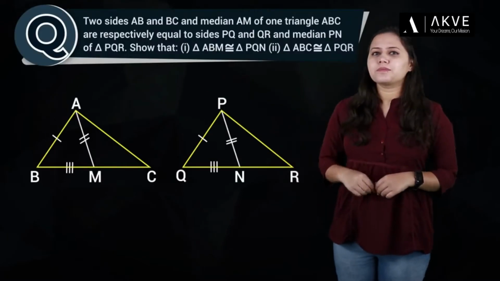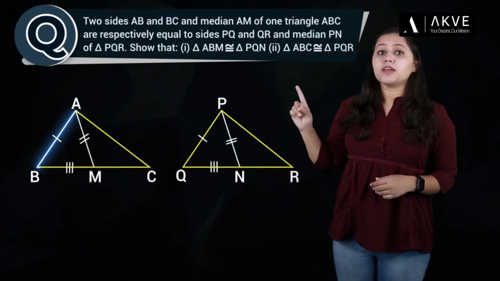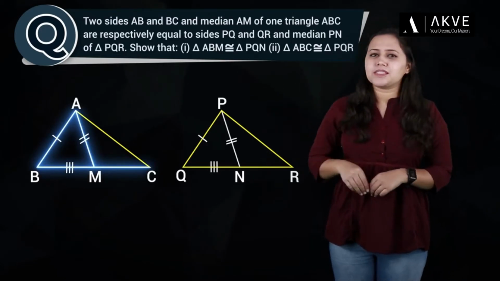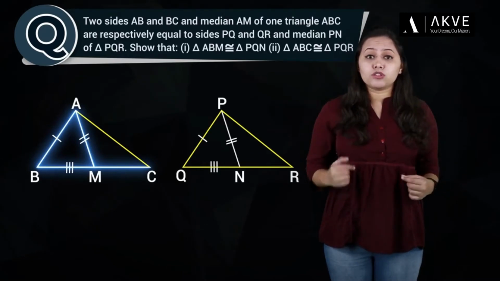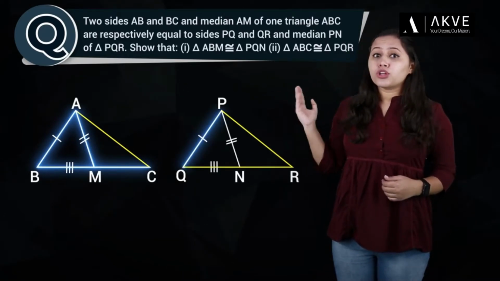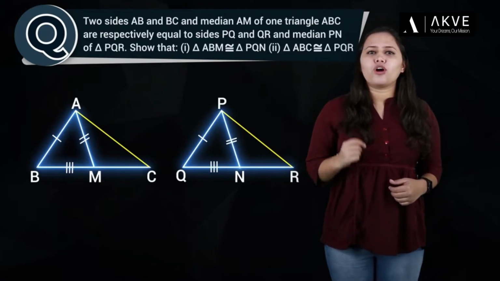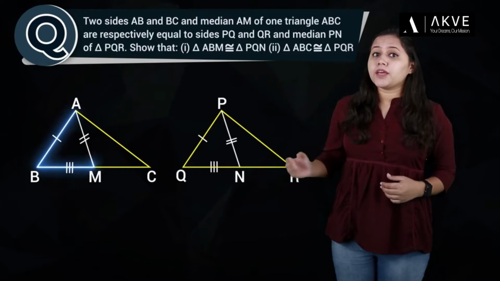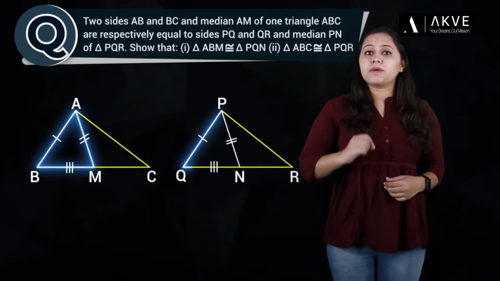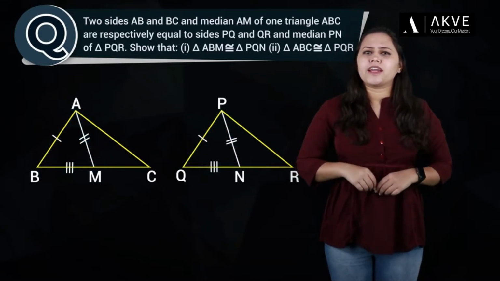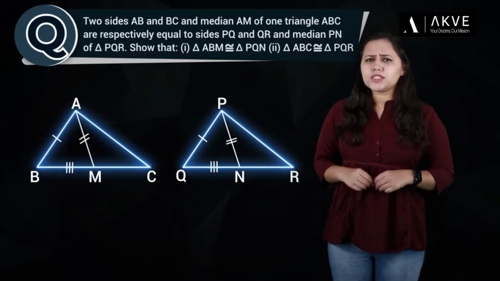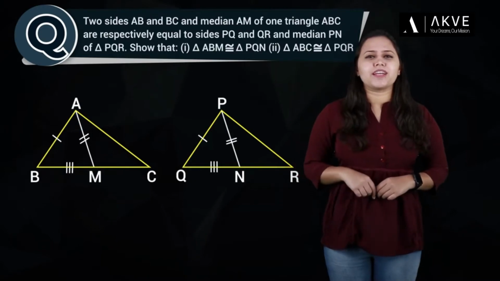Say this one. Two sides AB and BC and median AM of one triangle ABC are respectively equal to sides PQ and QR and median PN of triangle PQR. Show that triangle ABM is congruent to triangle PQN and triangle ABC is congruent to triangle PQR. This one seems a little tricky, so pay attention.